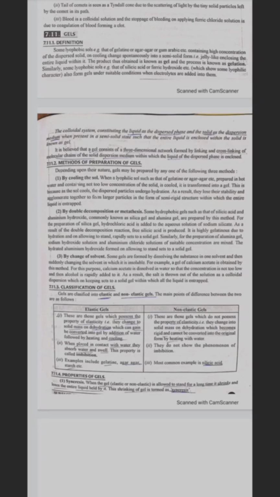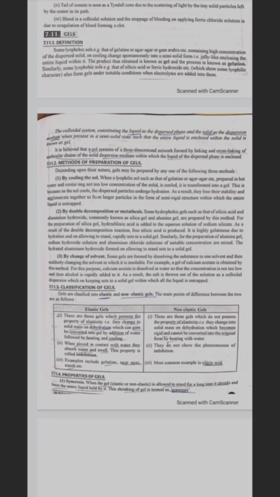The colloidal system constituting the liquid as dispersed phase and solid as dispersion medium, when present in a semi-solid state, where the entire liquid is enclosed within the solid, is known as gel. It is believed that a gel consists of a 3D network formed by linking and cross-linking of molecular chain of solid dispersion medium within which the liquid of dispersed phase is enclosed.